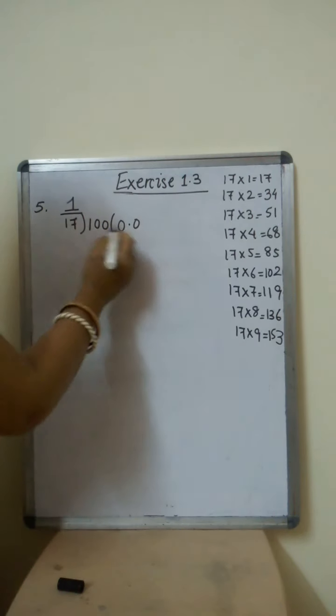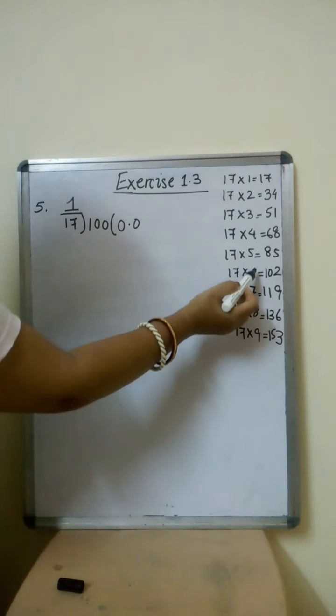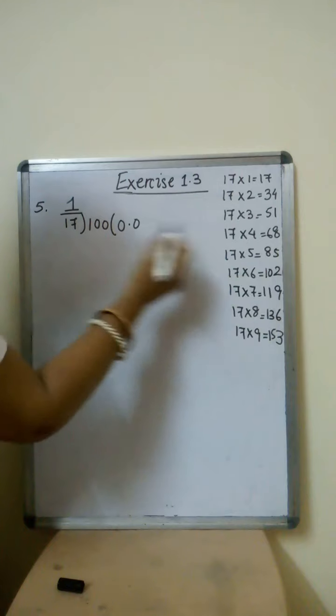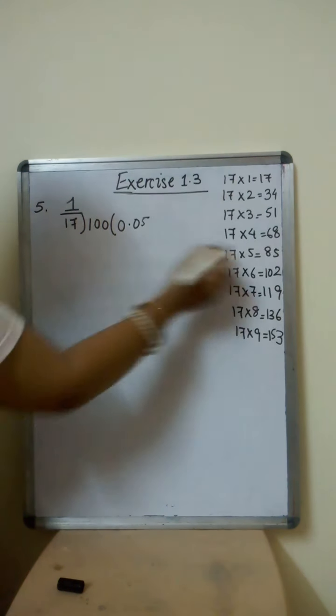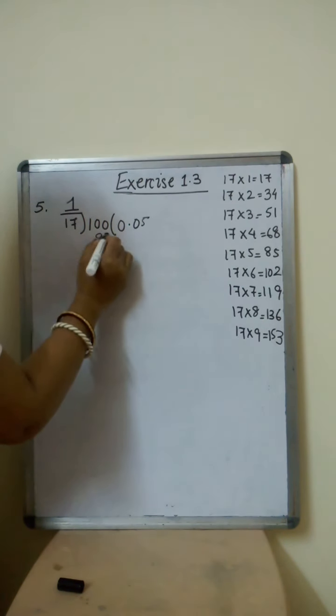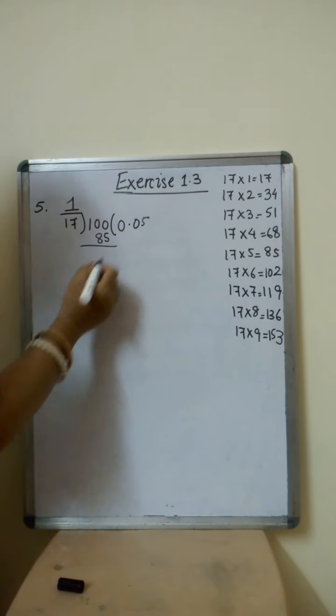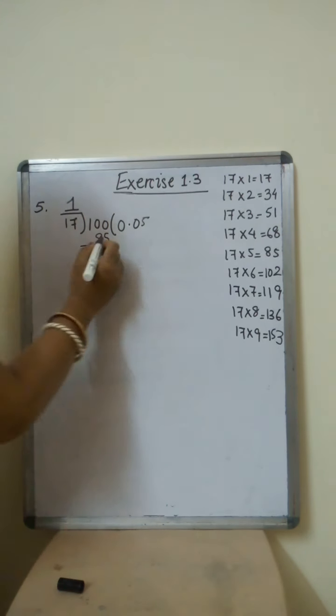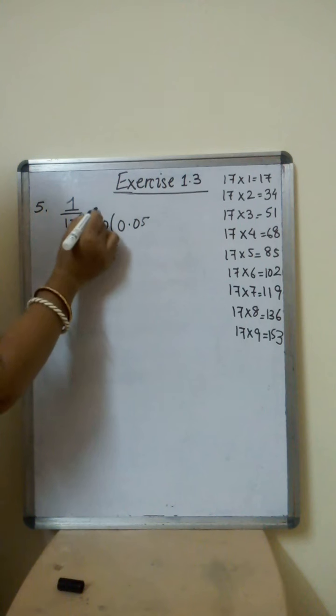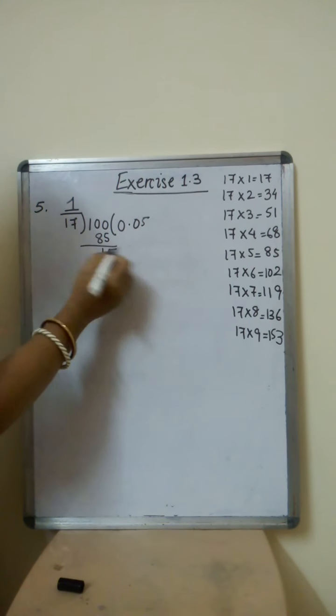So now we will see 100. Where is 100 here? We don't have, we have 102. So it will be 5. Right, 85. So here 100 minus 85 is how much? That is 5, and here 9. So 9 minus 8 is 1.